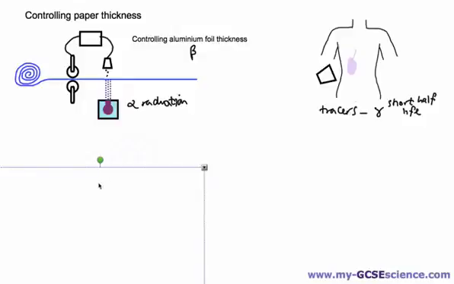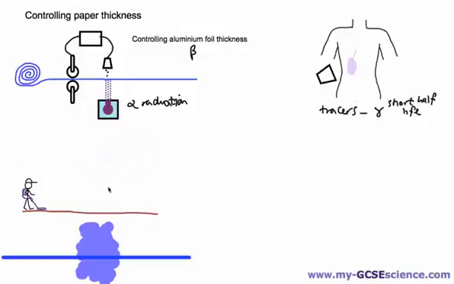The next use is, again, for tracers, and here we've got a pipeline that's sprung a leak. So this is a water pipe, and it's sprung a leak, but the engineer doesn't know where, and it could take a long time and lots of money to dig up whole long roads or whole long bits of land just to find where the leak is.